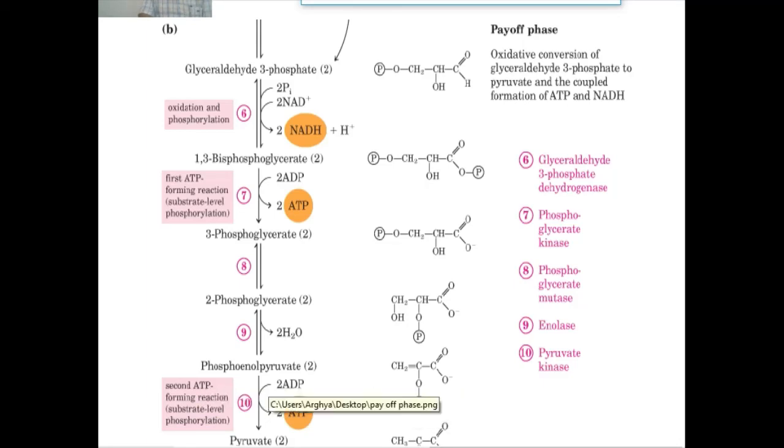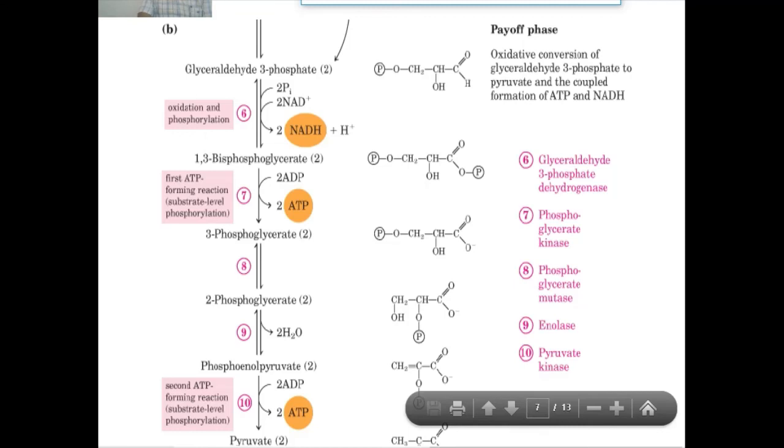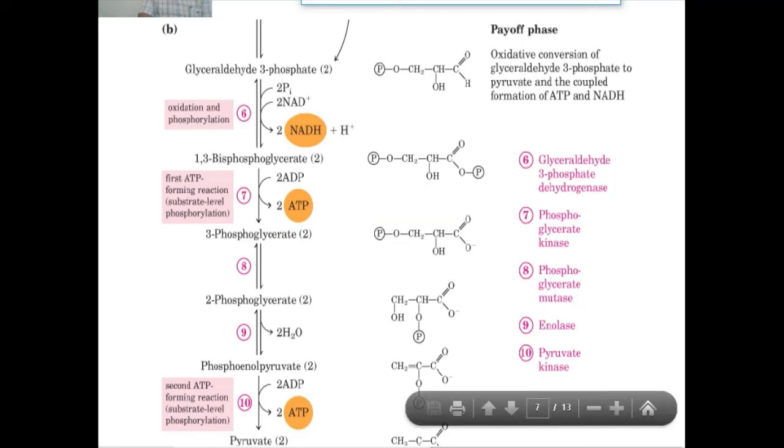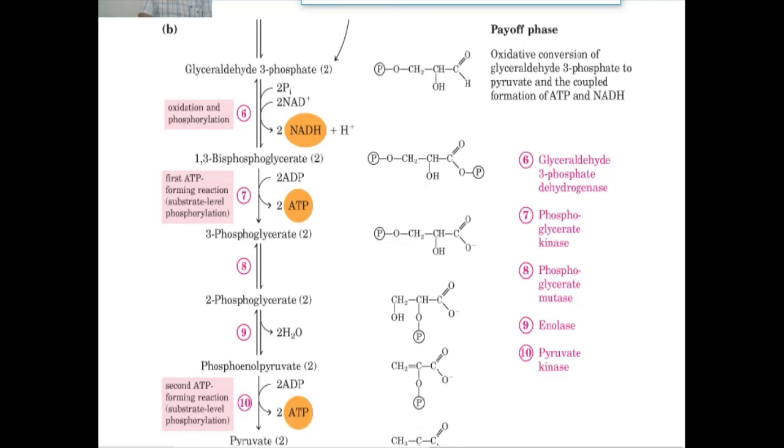Here 2 ATP are also produced, meaning the first ATP was produced in the 7th step, and the last, 10th step also makes energy as ATP.